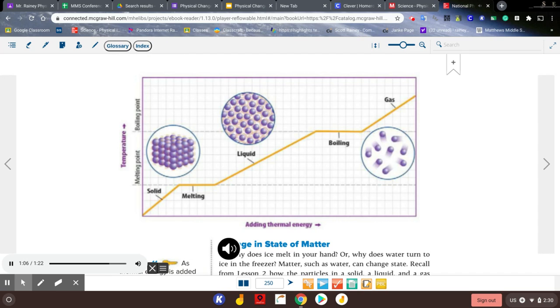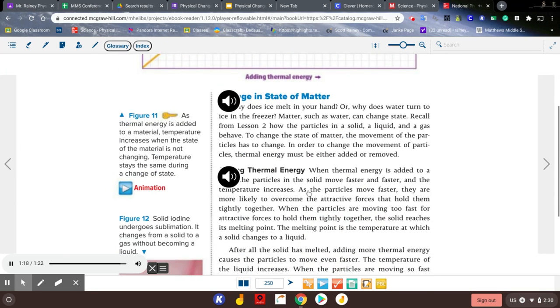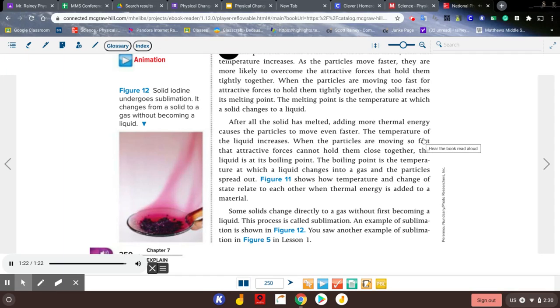a material. Some solids change directly to a gas without first becoming a liquid. This process is called sublimation. An example of sublimation is shown in Figure 12. You saw another example of sublimation in Figure 5 in Lesson 1.